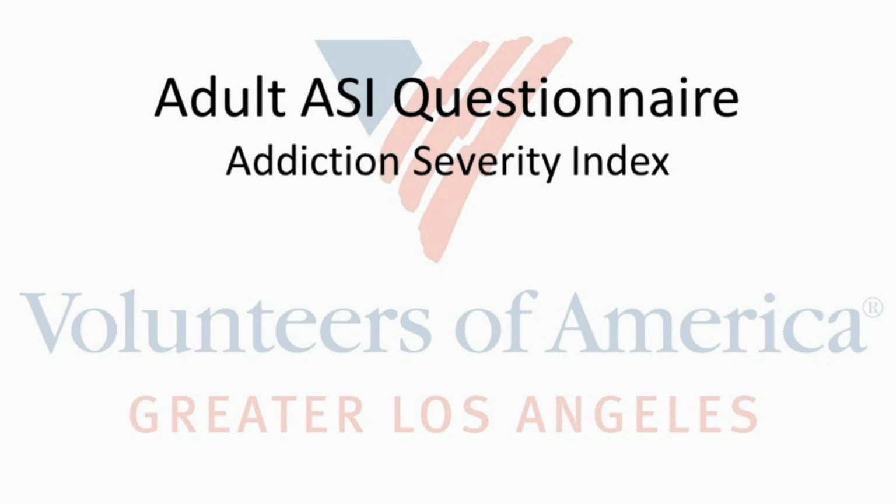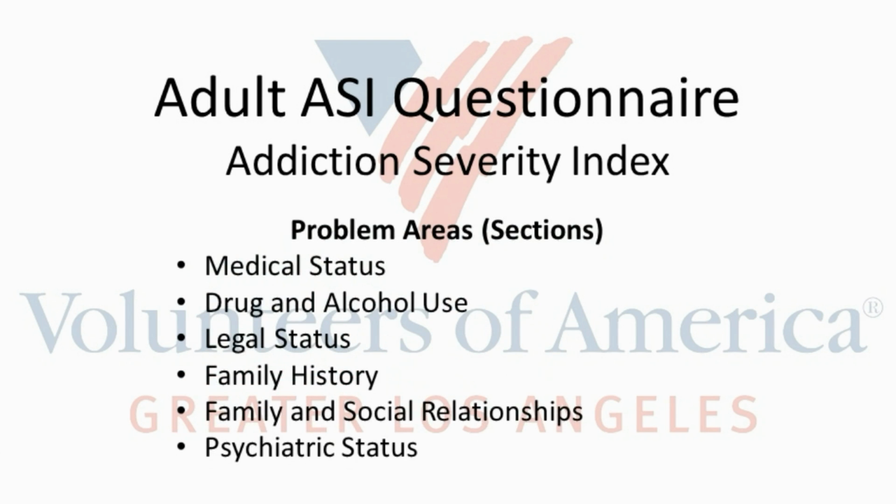The ASI is the Addiction Severity Index that provides a comprehensive intake assessment. It is a standardized, multi-focus screening and assessment tool. It is used to collect information regarding the nature and severity of problems substance abusers often have. The ASI is used to rate the severity of 6 problem areas. These problem areas, better known as sections, include medical status, drug and alcohol use, legal status, family history, family and social relationships, and psychiatric status.